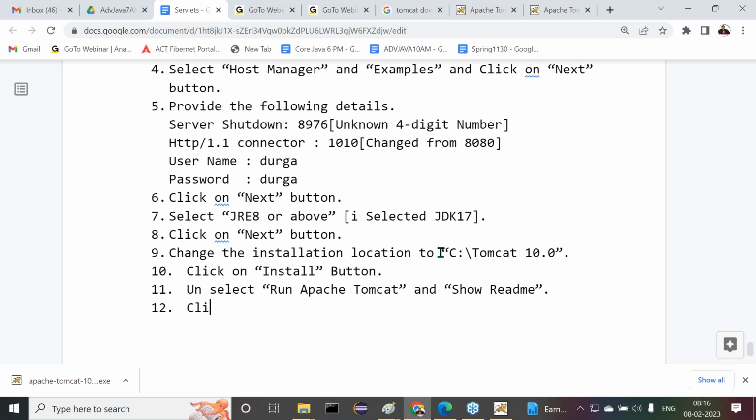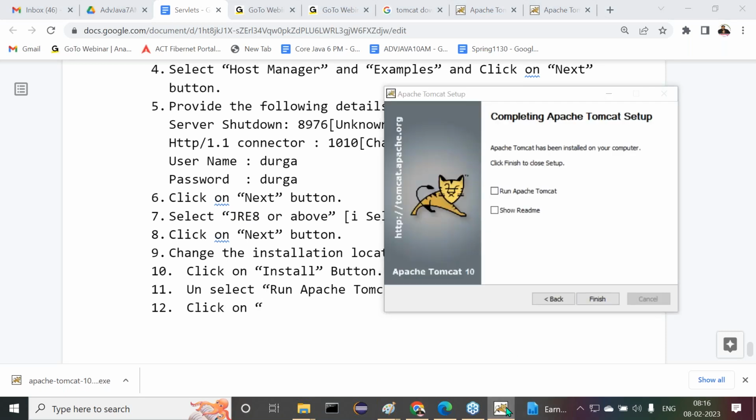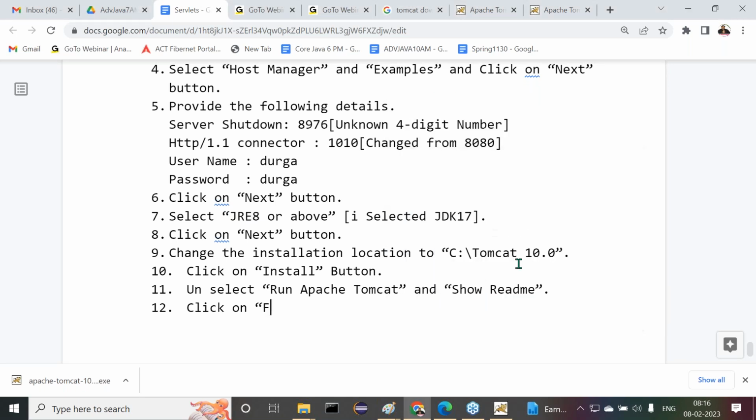Unselect, then after that click on the finish button. Right. So again, now it is completed. If I click on the finish button, now it will be completed. That's it, guys. Now my Tomcat server is ready. I installed it clearly.